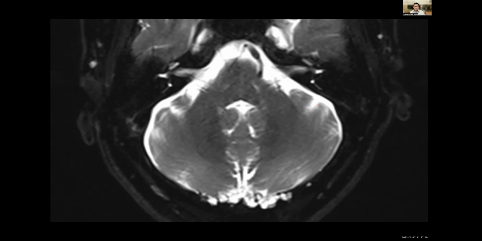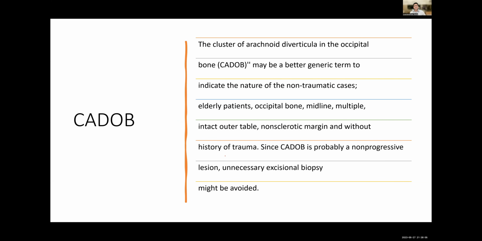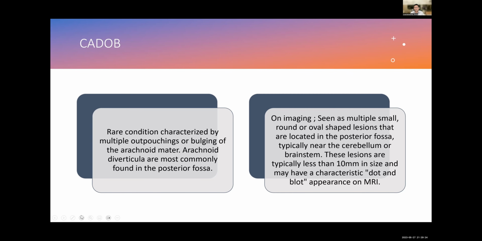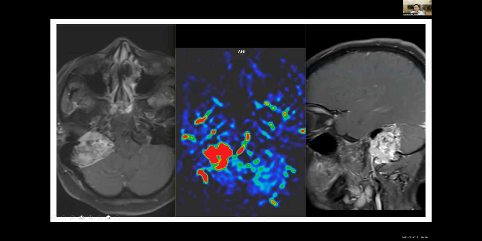Okay, what are these abnormal hyperintense areas in the posterior fossa? These are cadobes. These are clusters of arachnoid diverticuli in the occipital bone. It is mainly secondary to non-traumatic causes, or raised intracranial pressure is one hypothesis, or variable pressure situations is one hypothesis. We should know this condition very well to avoid unnecessary biopsies. Let's come to the next case.